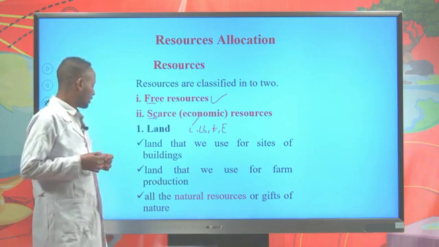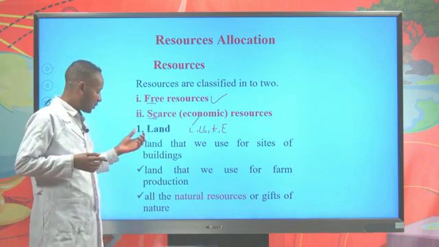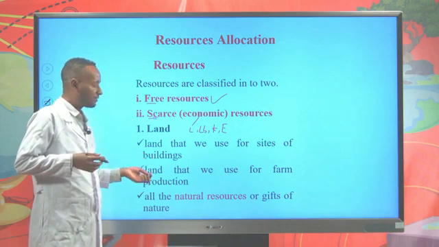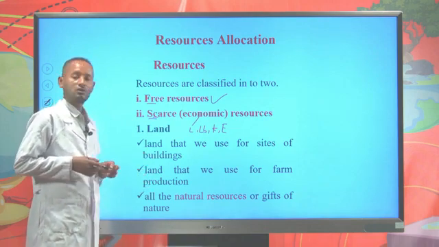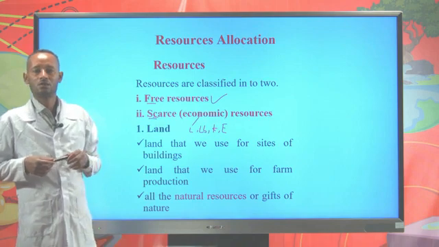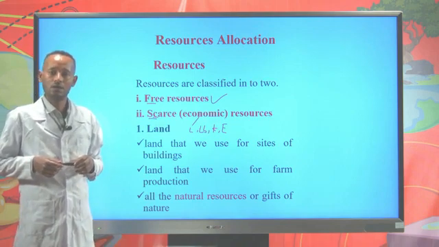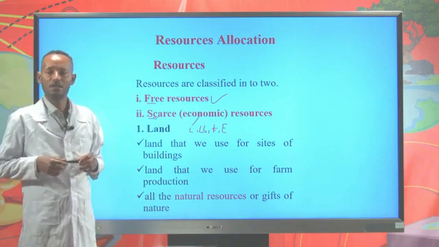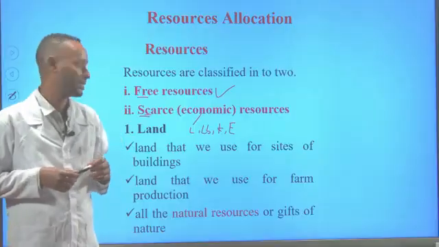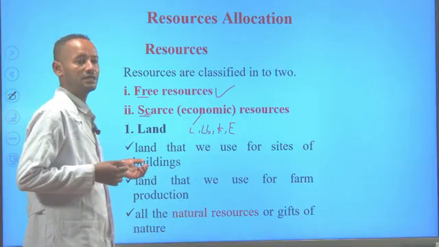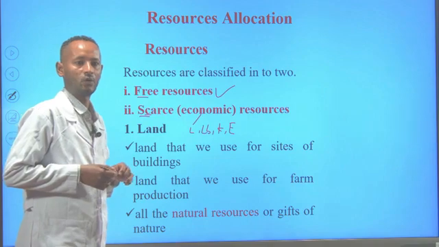And in economics, land constitutes all the free gifts of nature, all the natural resources such as gold, crude oil, tantalum, magnesium, diamond. All these are considered as land in economics, including water.